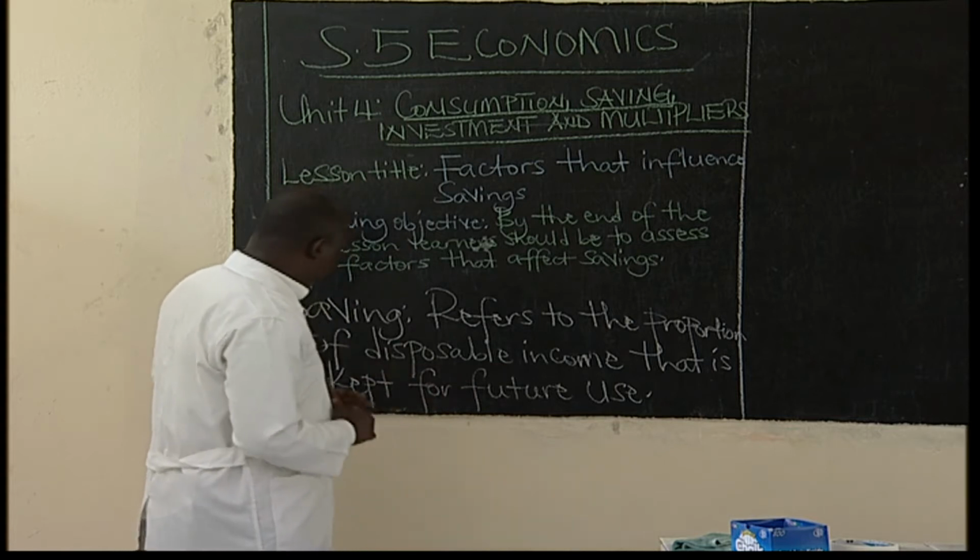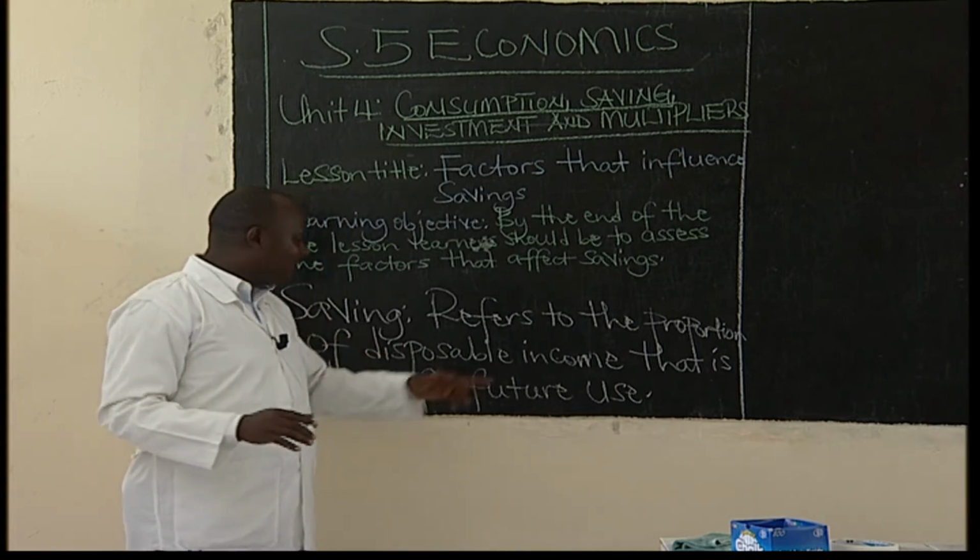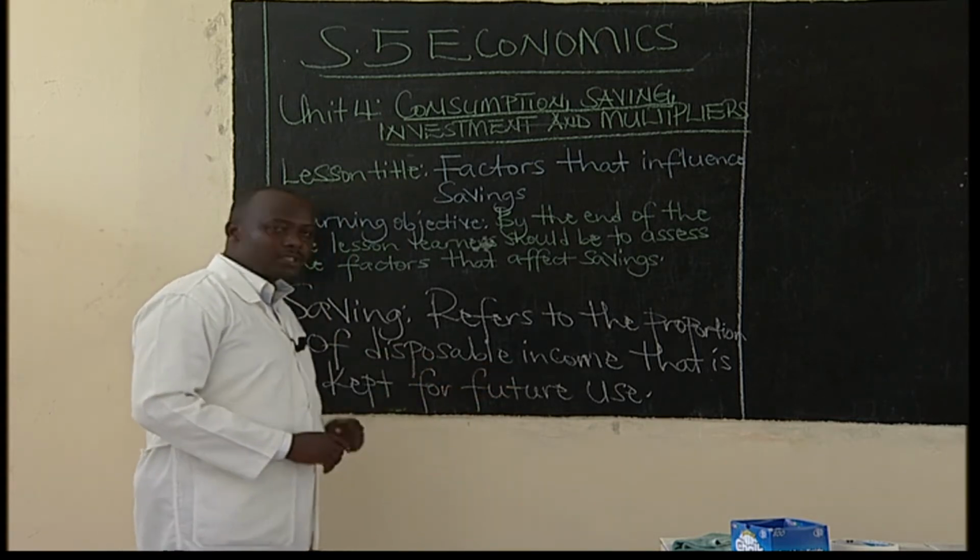Saving is that proportion of disposable income that is kept for future use.